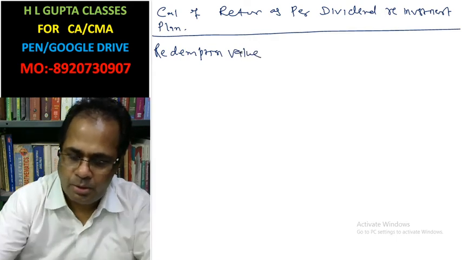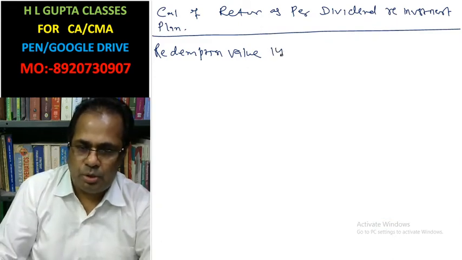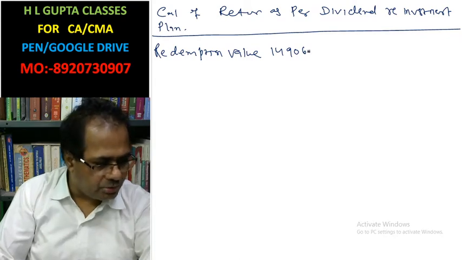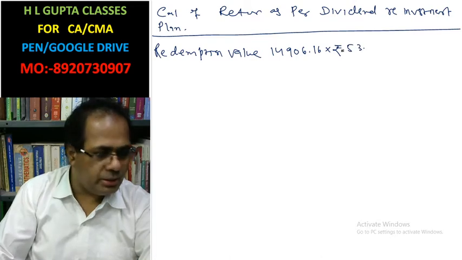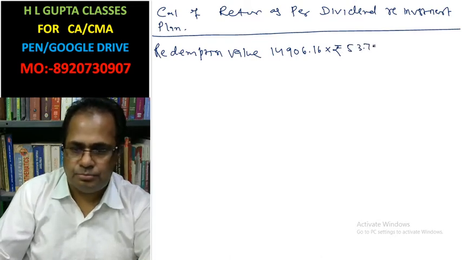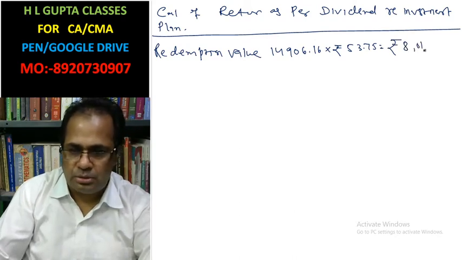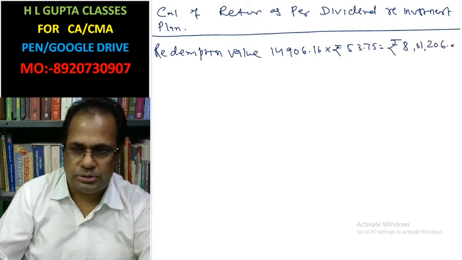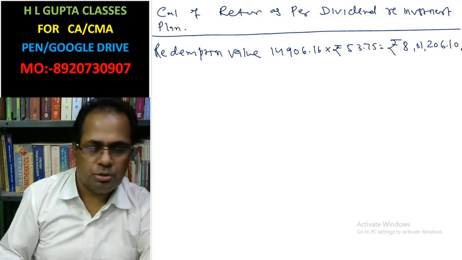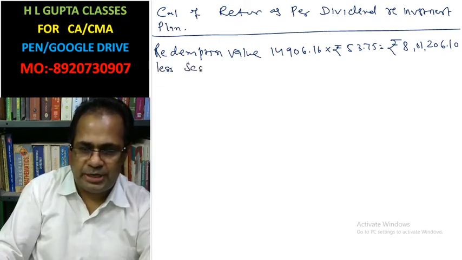Value 14906.16 rupees, 53.75, 8,01,206.10, less security transaction tax.